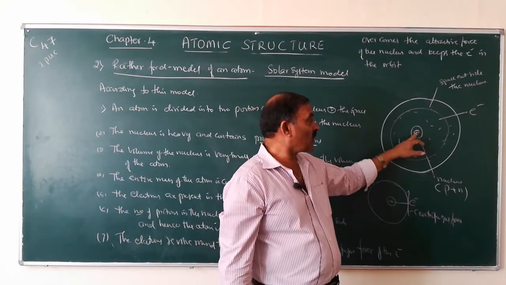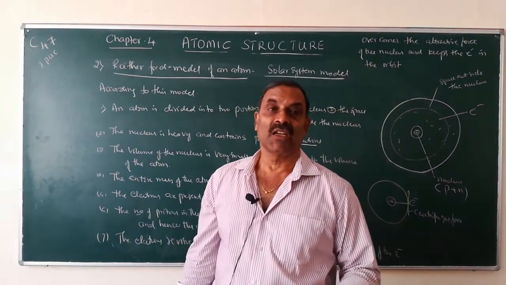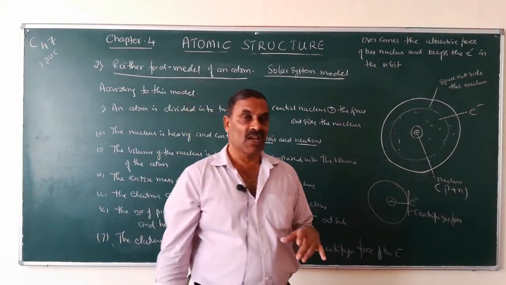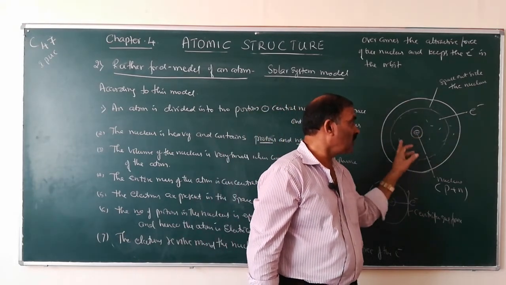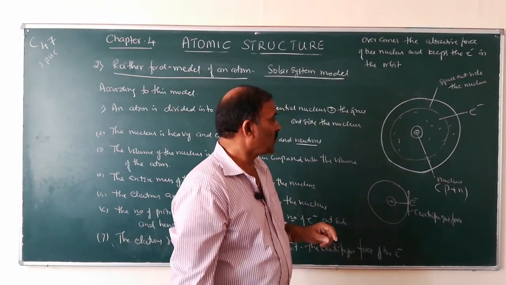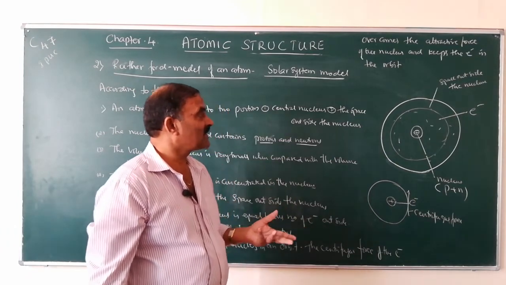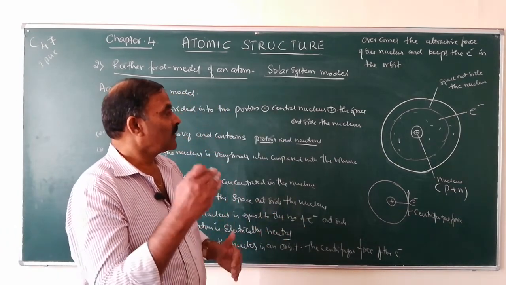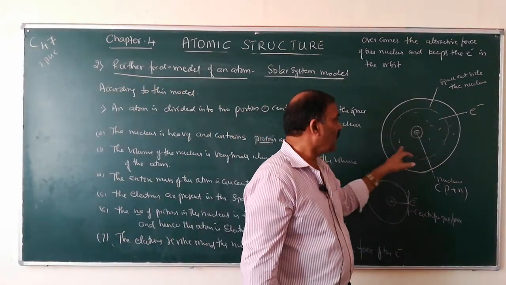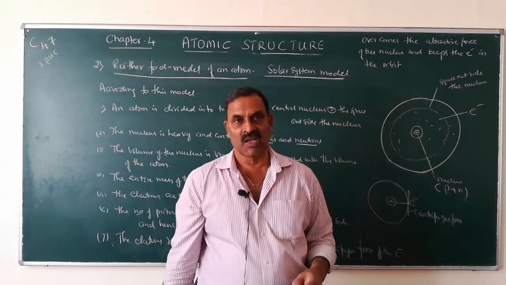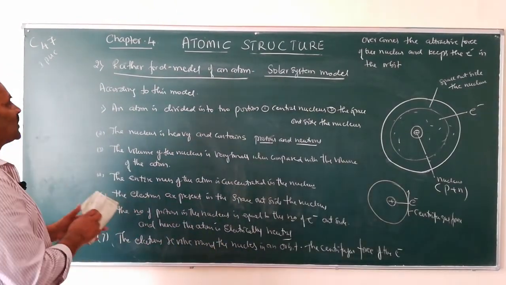Next, the number of protons in the nucleus is equal to the number of electrons outside the nucleus. So electrons revolve around the nucleus in a space outside the nucleus. The centrifugal force of the electron counterbalances the attractive force between the nucleus and the electrons. Therefore, this keeps the electron moving in a particular orbit. So this is the model proposed by Rutherford.